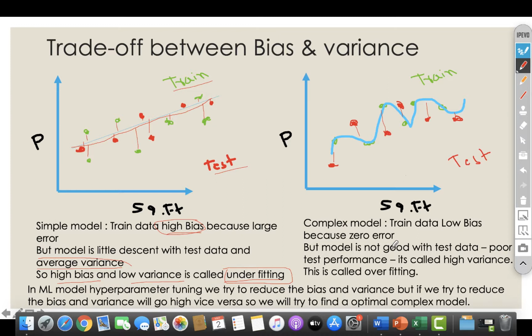So in an ML model, with hyperparameter tuning, we try to reduce the bias and variance. In hyperparameter tuning, we tune the parameters so that we can reduce the bias and variance. But if we try to reduce bias, variance will go high, and vice versa. So our goal is to find an optimal and complex model. That is the trade-off between bias and variance.